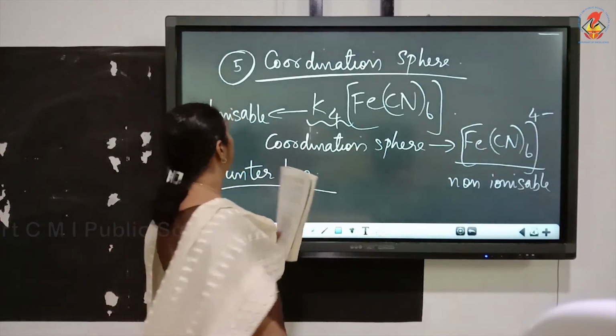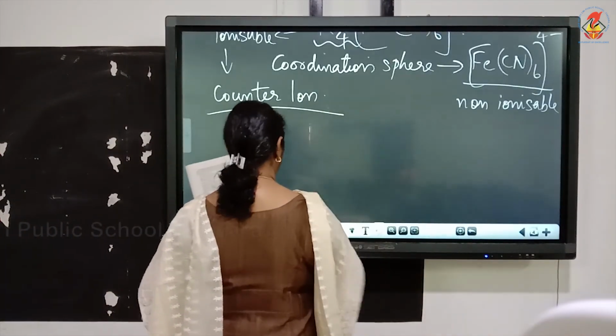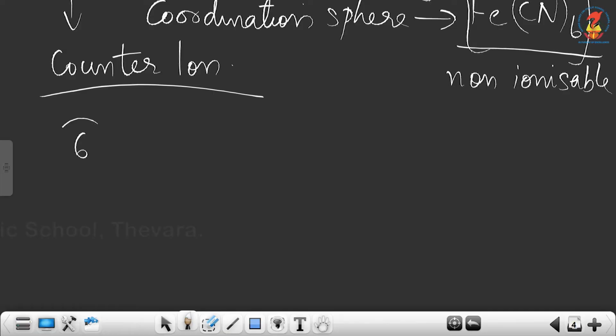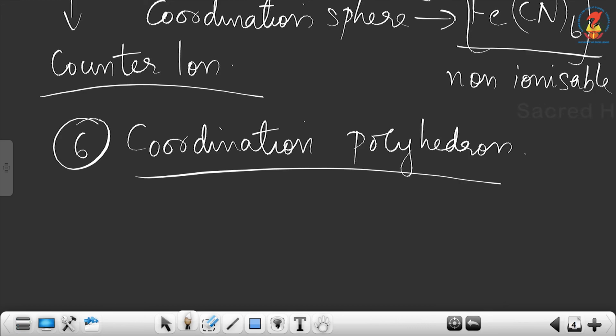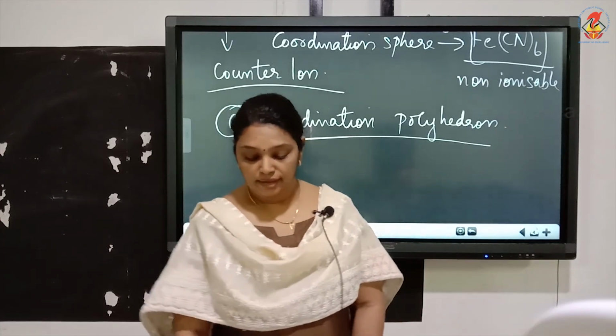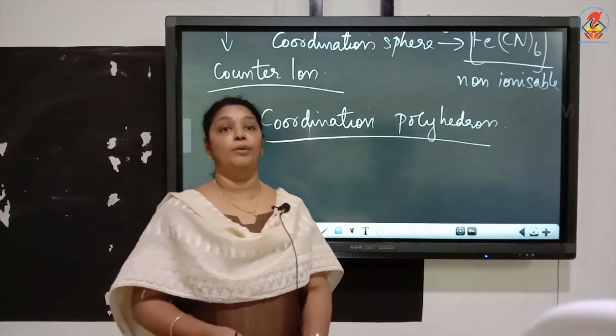Now the next term, the 6th term coming in coordination compound is coordination polyhedron. Now what do you mean by coordination polyhedron?